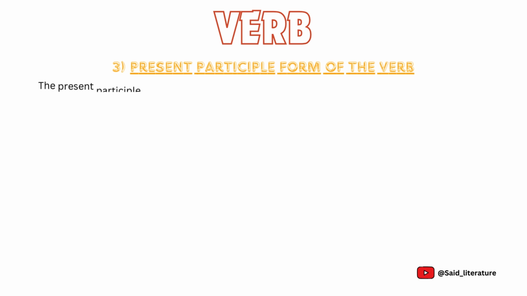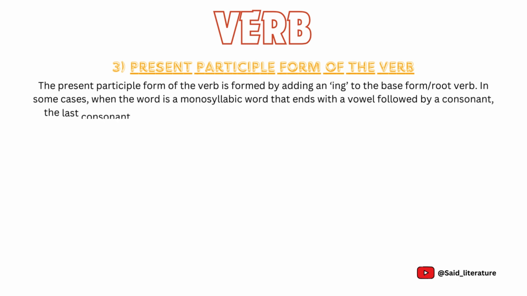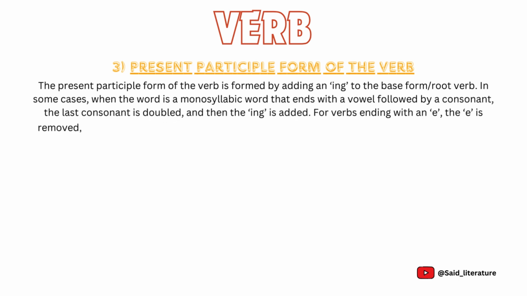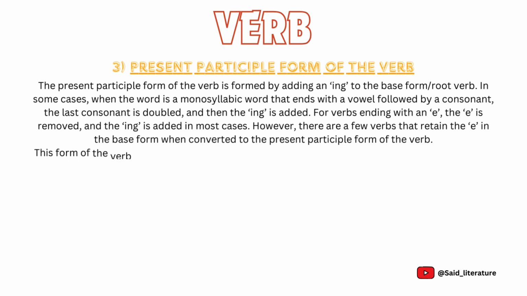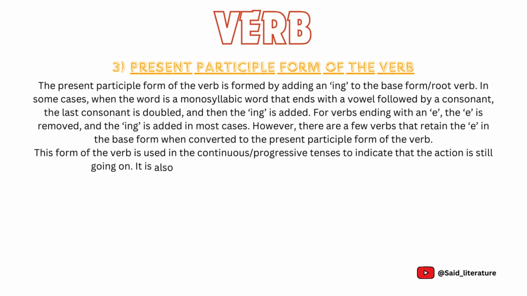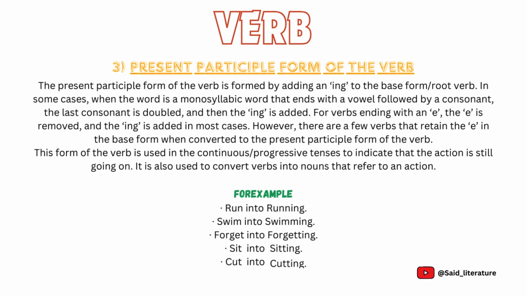Third is present participle form of the verb. The present participle form of the verb is formed by adding an ing to the base form, root verb. In some cases, when the word is a monosyllabic word that ends with a vowel followed by a consonant, the last consonant is doubled, and then the ing is added. For verbs ending with an e, the e is removed, and the ing is added in most cases. However, there are a few verbs that retain the e in the base form when converted to the present participle form of the verb. This form of the verb is used in the continuous, progressive tenses to indicate that the action is still going on. It is also used to convert verbs into nouns that refer to an action.